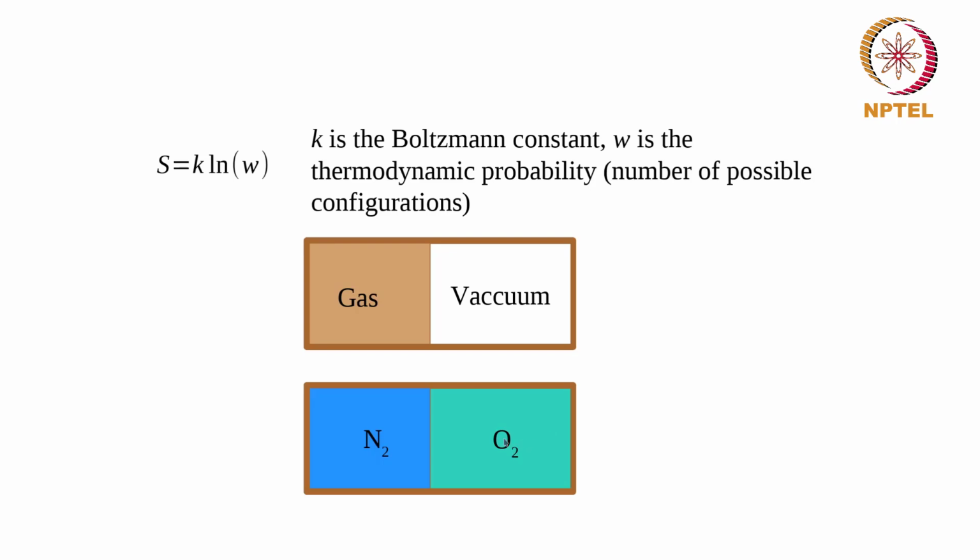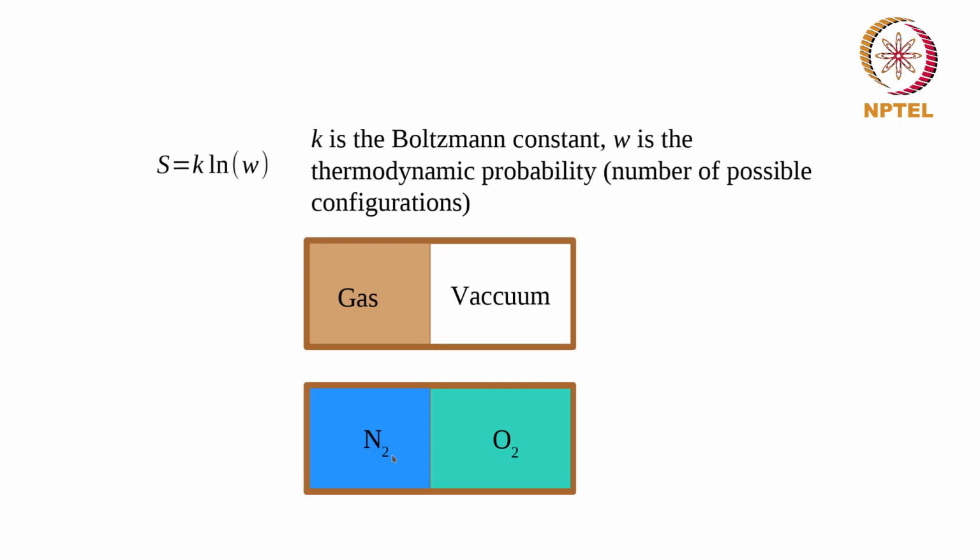And now if I want to separate out the molecules again and make them the way they are now, I need to do a lot of work because I need to catch every molecule from here and push it back to one side. So that would take a lot of effort, and this would be a highly irreversible process when this mixing takes place.